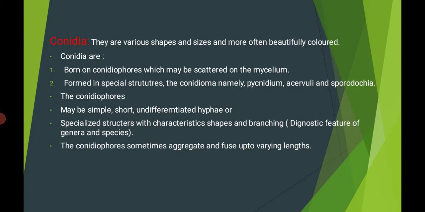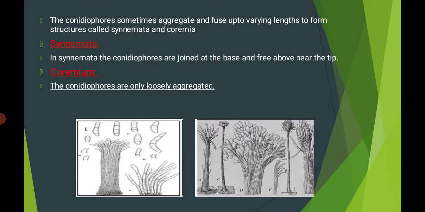The conidiophores sometimes aggregate and fuse up to varying length to form structures called coremata and corymbs.